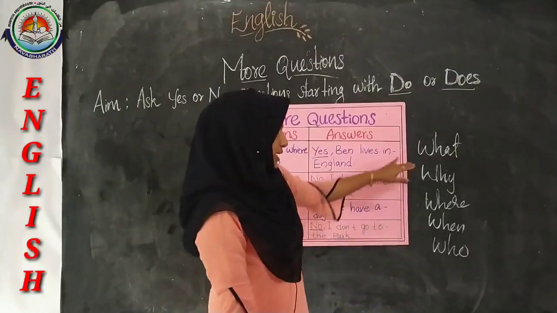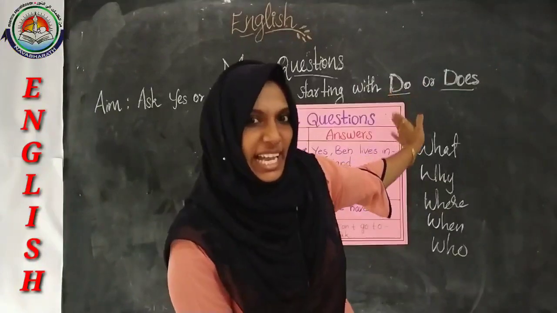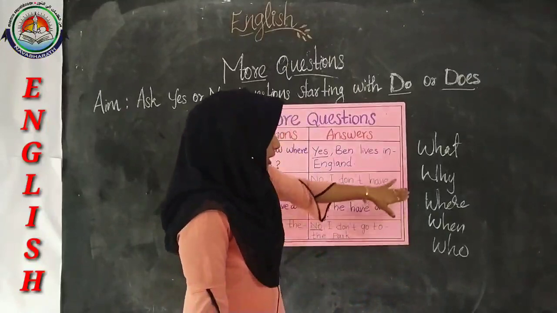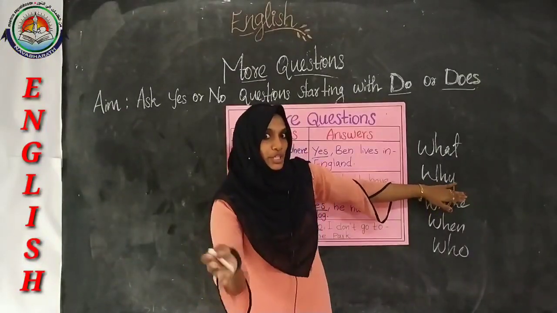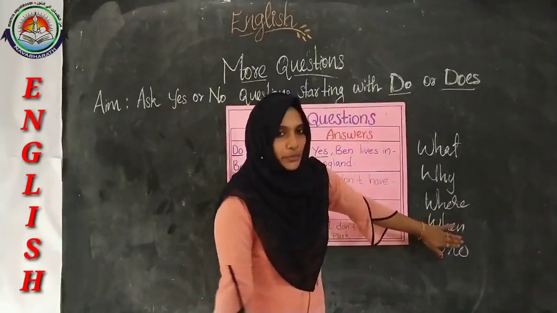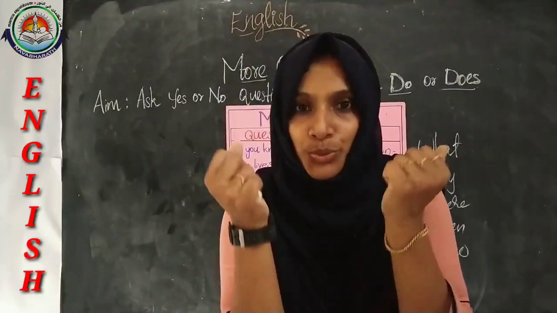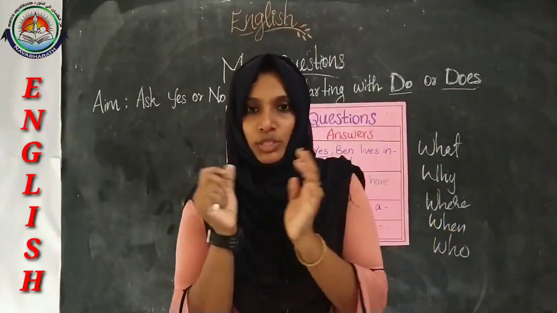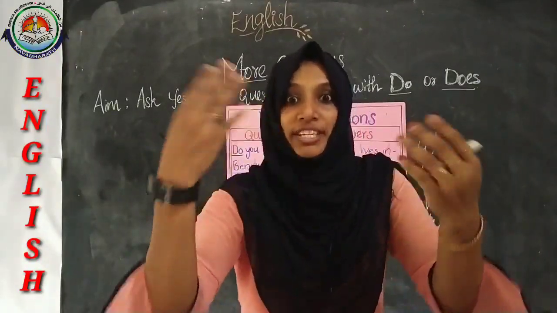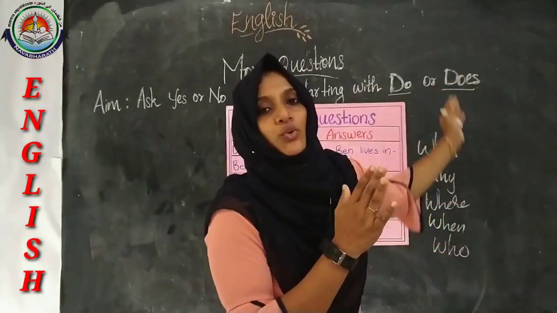Just for an example, in this what case, the answer of a what question is about a thing. Then what about this why? Yes, here we need to get the reason, and where to get the place, and when to know about the time, and who we need to get some idea about the person. Am I right? So these WH questions have different types of answers.